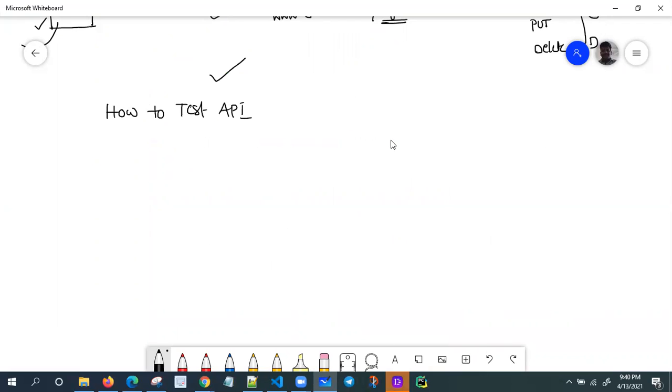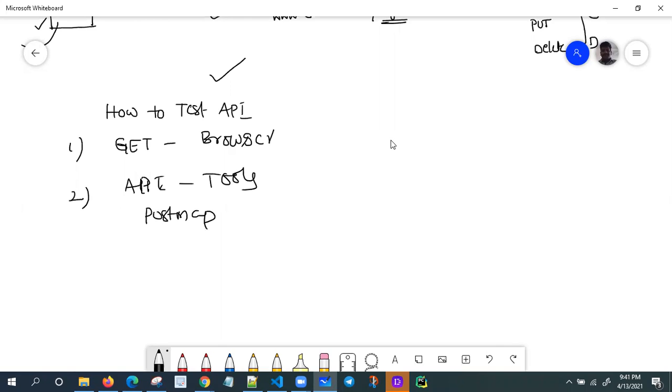It's very simple. If it is a get API, you can use the browser. This is the first option. Second, you can use API testing tools like Postman, Insomnia, or Swagger UI. Plenty of tools are there, free tools only. No need to worry about that.